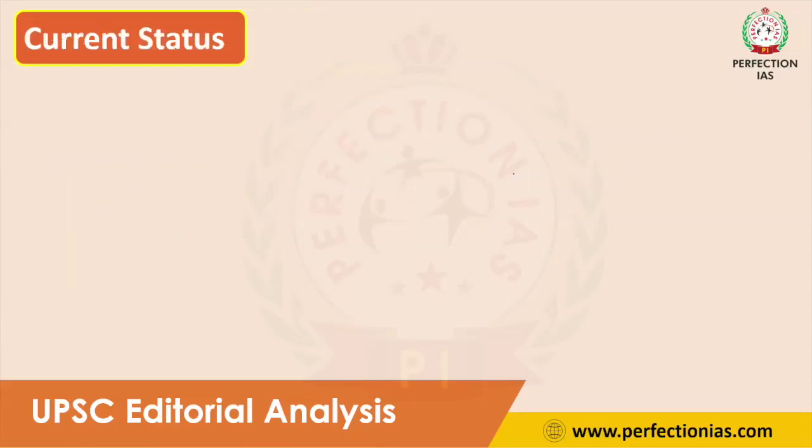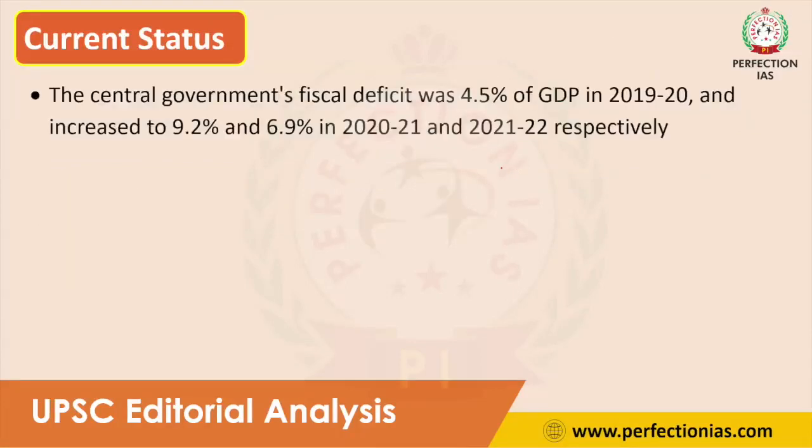Now let us see the current status of India. Before COVID, in 2019-20, the central government's fiscal deficit was only 4.5 percent, which is a little nominal. But the target of the FRBM Act, the Fiscal Responsibility and Budget Management Act, is that the fiscal deficit should be below 3 percent, so 4.5 percent is a little above the target.